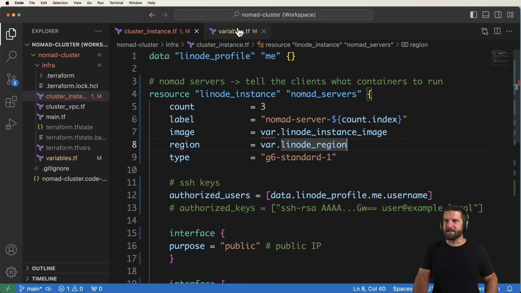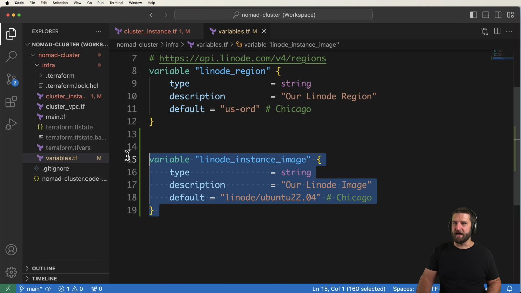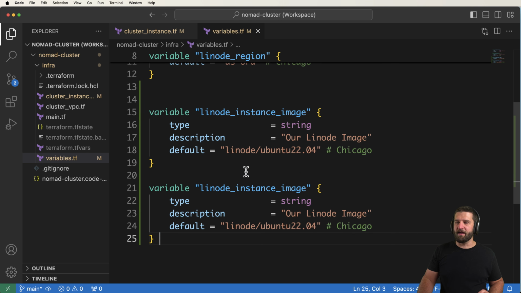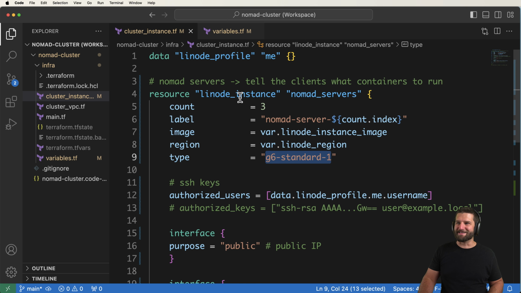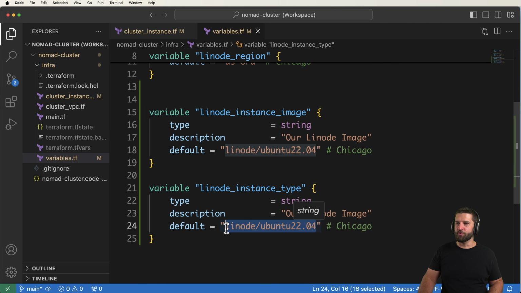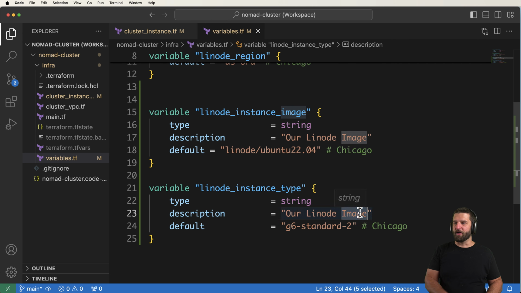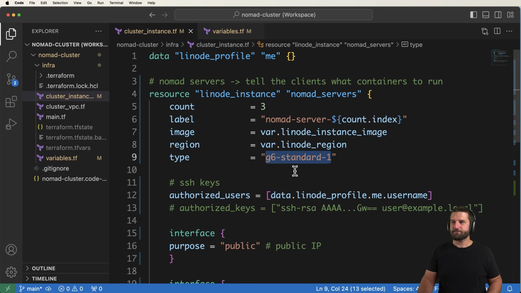Next is going to be the actual type, the server type. So when it comes to Nomad, in the long run, you would probably have a different server type for your client than for your servers, but we're going to use the same ones all across the board. So I'll just say type here. And once again, it's going to be maybe g6-standard-1. In fact, I actually want to boost it up a little bit by just using g6-standard-2, which is a little bit bigger. This is going to be our instance type. And then I'll grab that, and once again, var.instance_type.